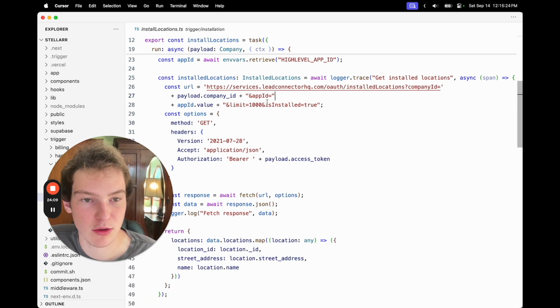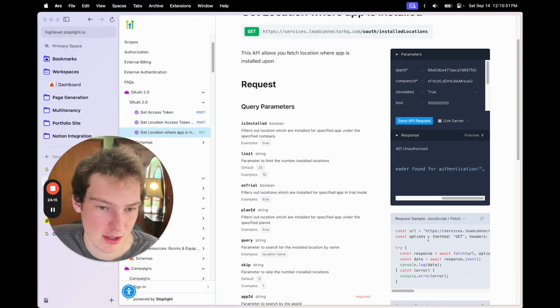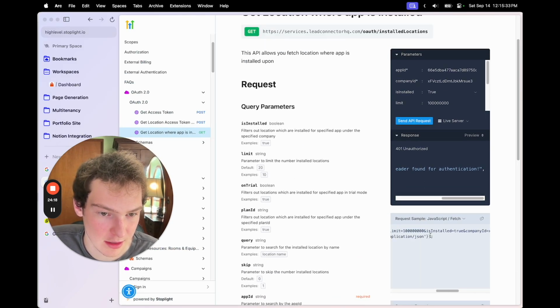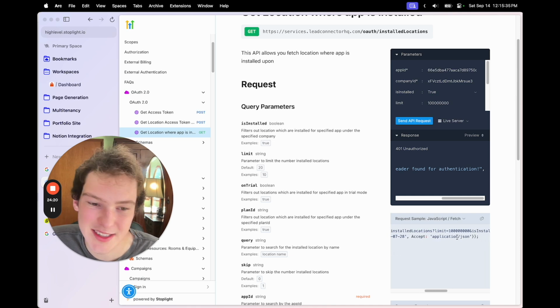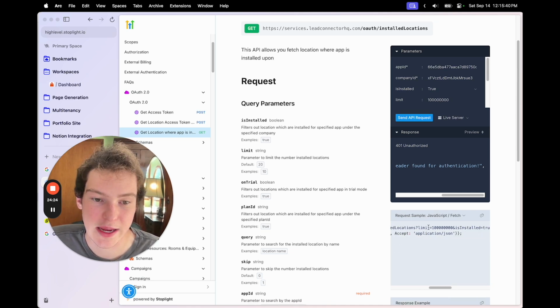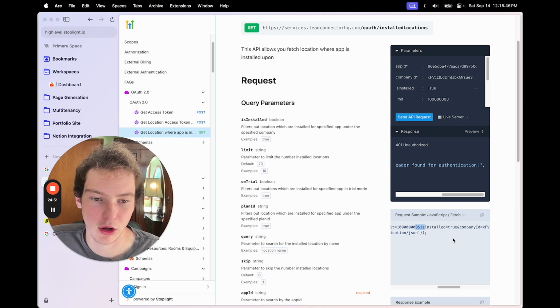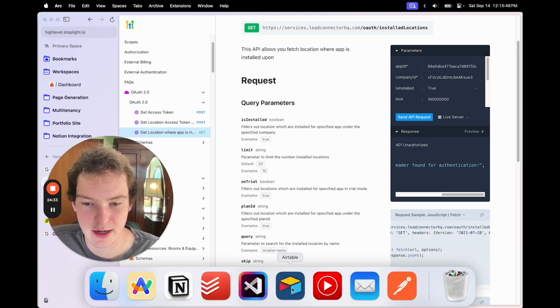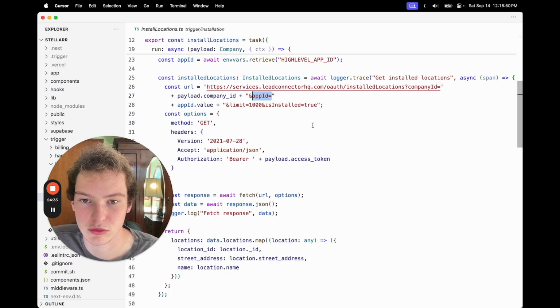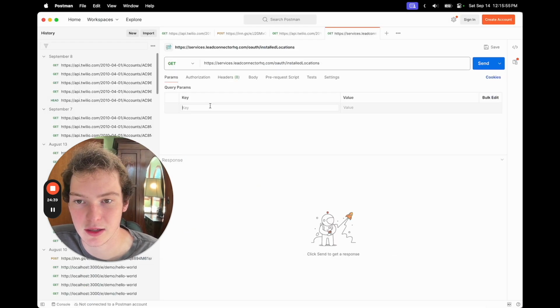And then let's see what the query parameters are. So I guess it does tell you in the documentation that you need to have the query parameters there. And we can see that it's also putting that in. This is the same thing as how the code worked. It goes question mark limit, so key is limit, is equal to 1 million, 1 billion, whatever. And then it uses an and symbol for all the others after that. So that's how we have it set up right here. So let's put that in here.